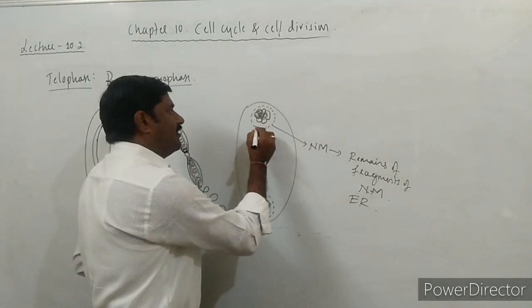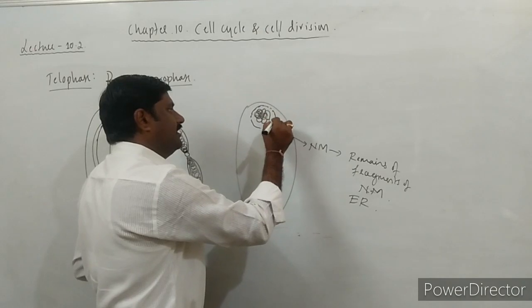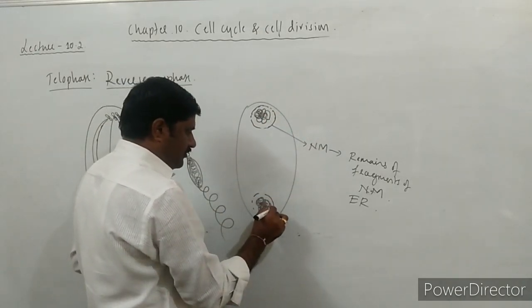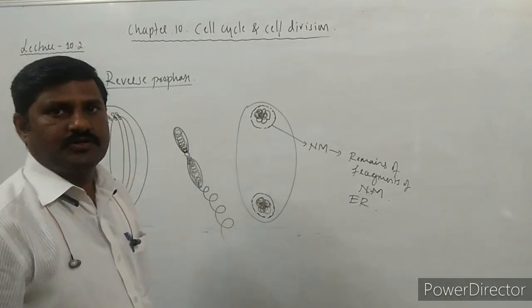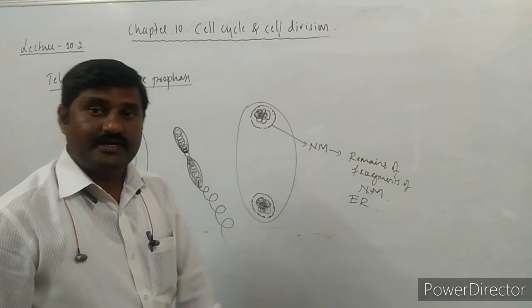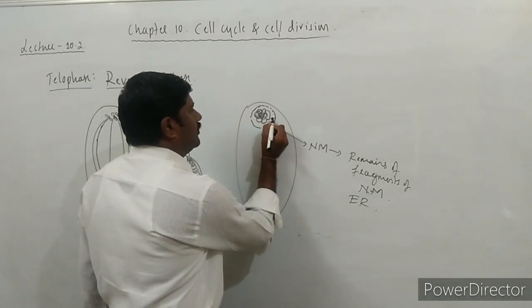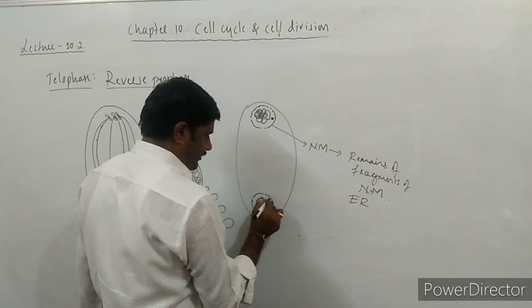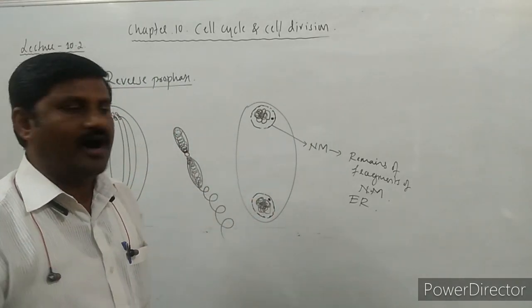After the formation of this nuclear membrane, new daughter nuclei are formed over here. Two nuclei are completely formed, and simultaneously the nucleolus is also formed.